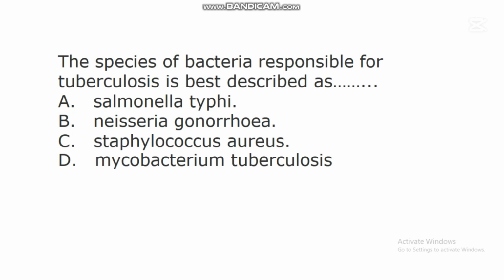In this question, the correct answer is D. Mycobacterium tuberculosis. Mycobacterium tuberculosis is a pathogen responsible for tuberculosis. Research has shown in bacteriology that this bacterium known as Mycobacterium tuberculosis is responsible for tuberculosis in people.